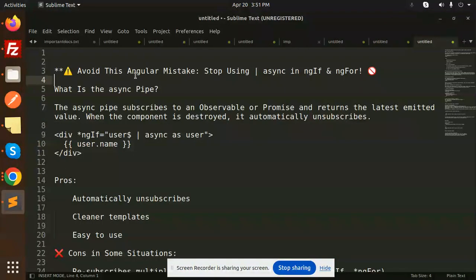Today we are going to learn to avoid this Angular mistake. Stop using async in ngIf and ngFor.